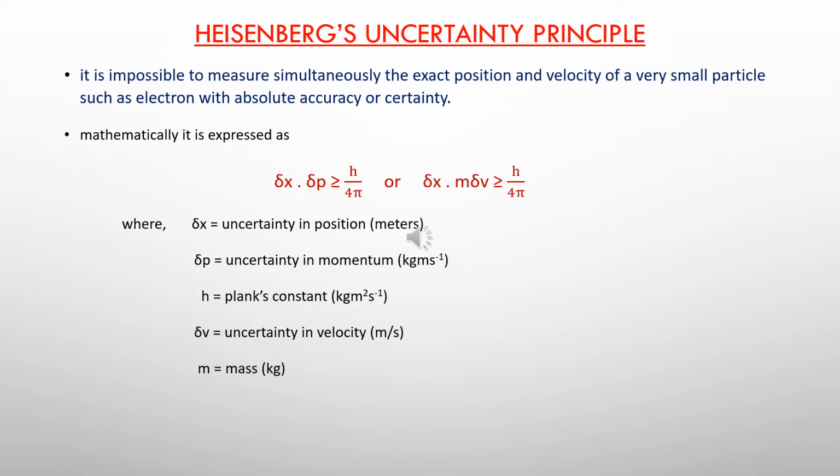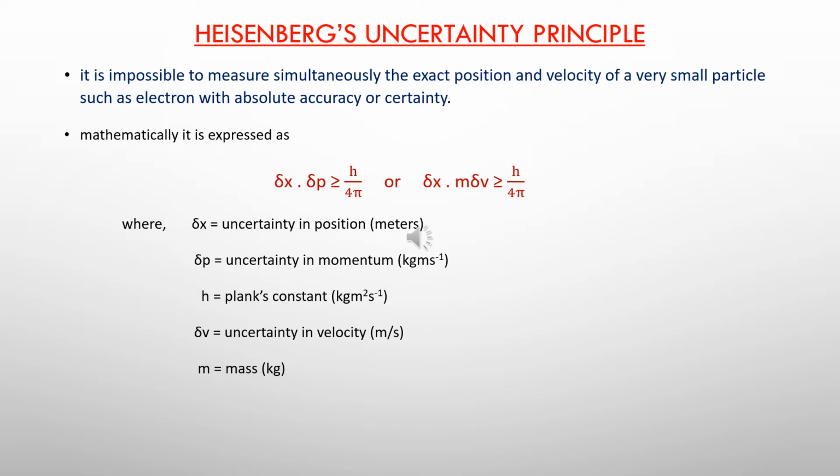That is, the product of uncertainty in position and uncertainty in momentum is greater than or equal to h by 4 pi.